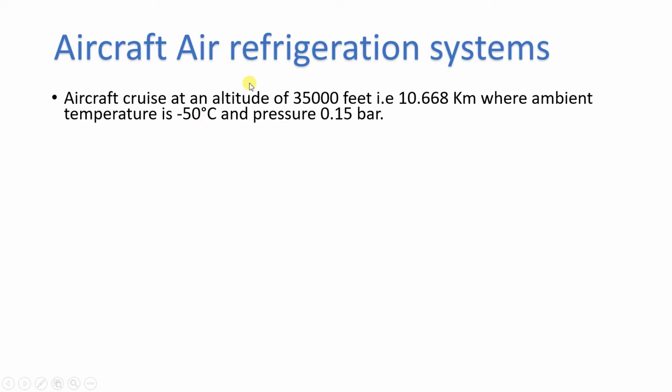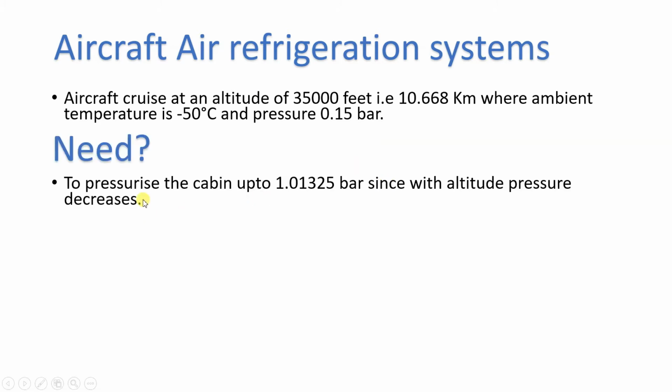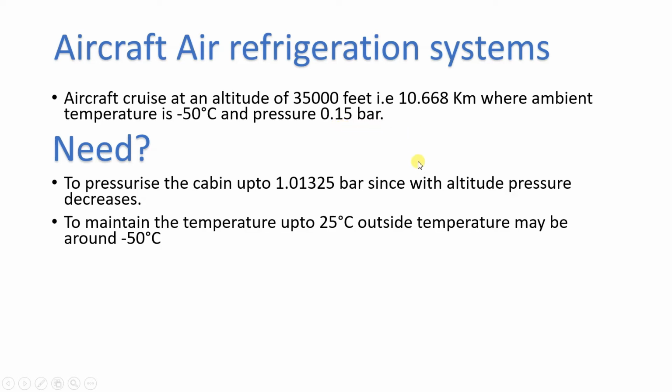So what is the objective of this aircraft air refrigeration system? To pressurize the cabin. Cabin means the compartment, the area where passengers sit, or you can call it the cockpit, where the pilot will sit. So we pressurize the cabin up to 1.01325 bar, since pressure decreases with altitude. Here I have given an example: at an altitude of 35,000 feet, the pressure is approximately 0.15 bar. What is the next purpose? To maintain the temperature up to 25 degrees Celsius, while the outside temperature may be around -50.